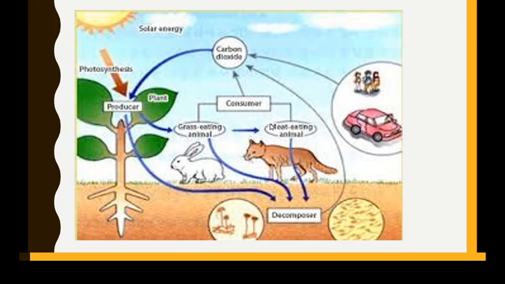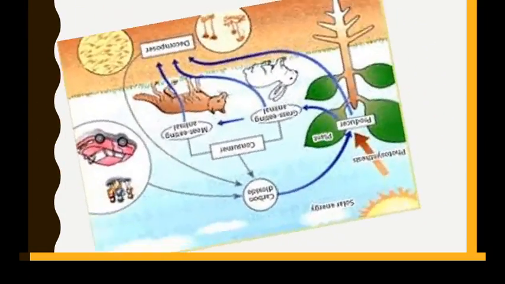Okay, so you can see how beautiful the relationship is, and if this chain is continuous, then only our ecosystem can run properly. If everything is flushed out, then what happens? Nothing will remain on the earth, right? We are living organisms and we are alive because of this food chain, and this food chain takes place everywhere. Everywhere means even on a microscopic level, molecule level, everywhere this takes place. It is not left anywhere, right? So this food chain is very important to study and to understand. Students, I hope you understood this.